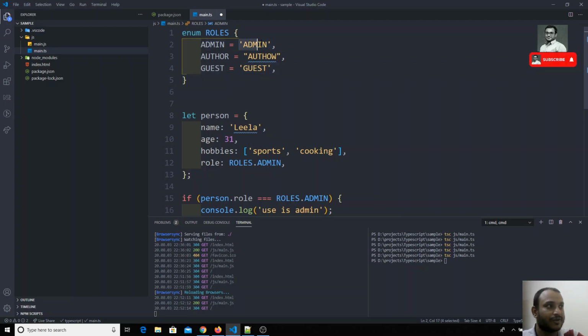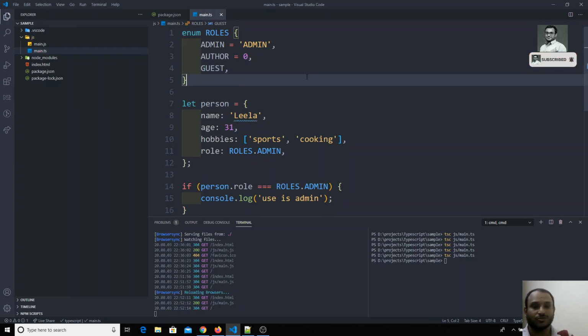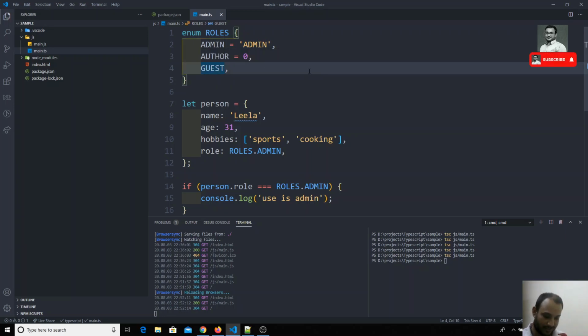But remember that if you are mentioning a string for this one, you also need to initialize the next one here. For example, if I mention 0 here and remove this one, guest automatically becomes 1, or if you want to give your own value, you can give 10 like this. So now author will be 0 and guest will be 10. I think you understood the scenario.